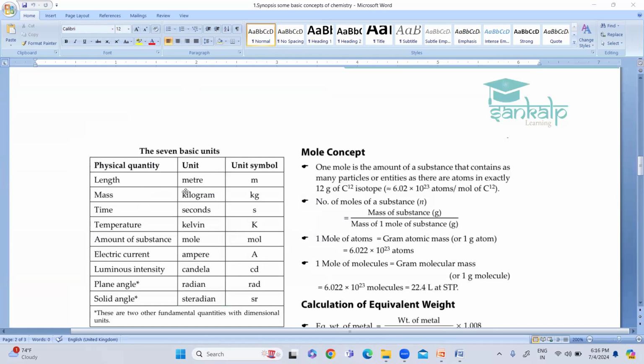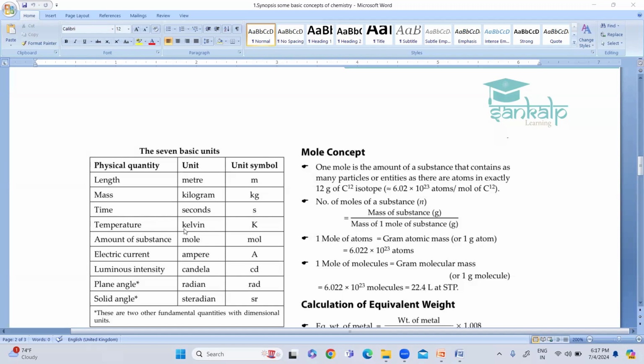How is length given? Length is given as meter, and the symbol is m. Then mass, the unit is kilogram, and the unit symbol is kg. Then time, the unit is seconds. What is the unit symbol of second? Small s.